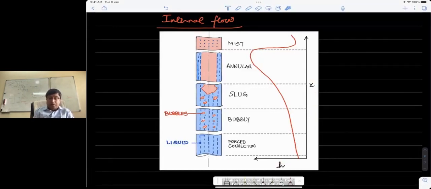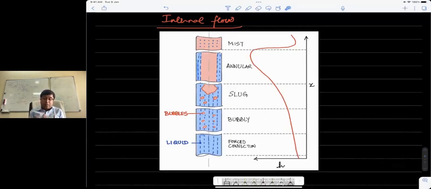At some point, as the nucleation of bubbles on the surface increases, they start coalescing, or agglomerating, and they form large slugs. This is a zone where the heat transfer coefficient increases even further, because there is much more liquid converting into vapor. This slug flow continues, the slugs getting bigger and bigger, until you reach a point where you get an annular flow.